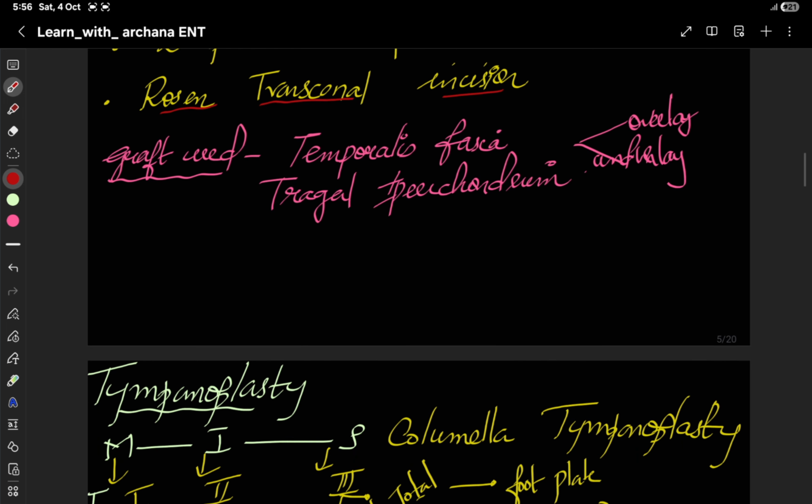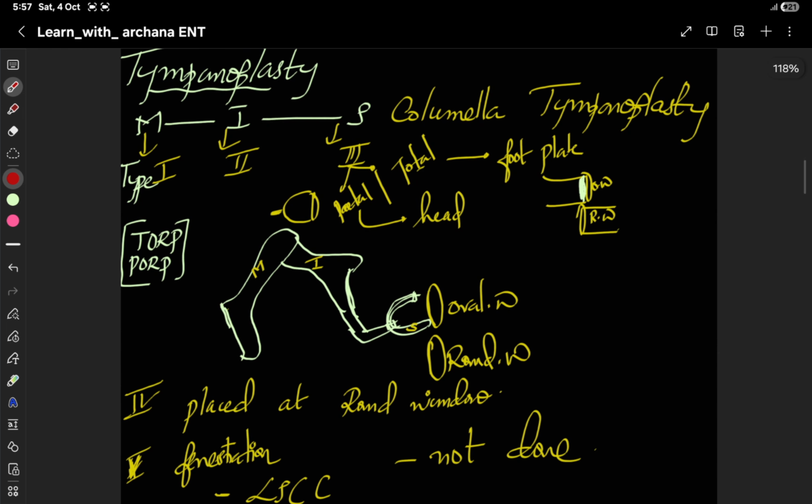The next one is the graft. Which grafts do we use for tympanic membrane surgeries? Main thing we use is the temporalis fascia. There are mainly 5 types of tympanoplasty, and before that, these are the ear ossicles. This one is the malleus, this is the incus, and this is the stapes. The stapes is attached to the oval window, and here is the round window.